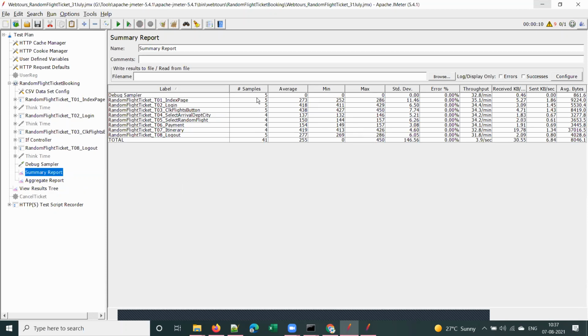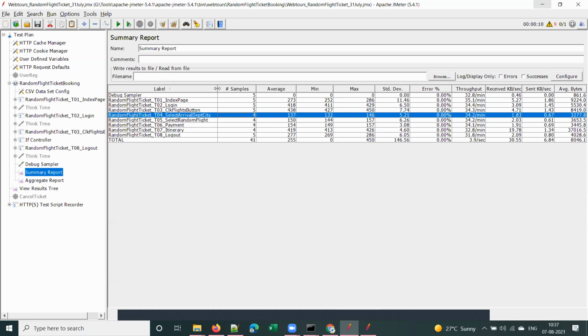is 5 because we ran the script for 5 iterations. And for departure arrival city, the transaction is executed only 4 times. Why? What could be the reason? Maybe arrival and departure cities are the same. Exactly. Arrival and departure cities were the same in one iteration. That's why it did not execute in that iteration.